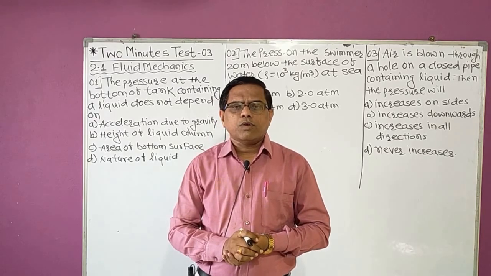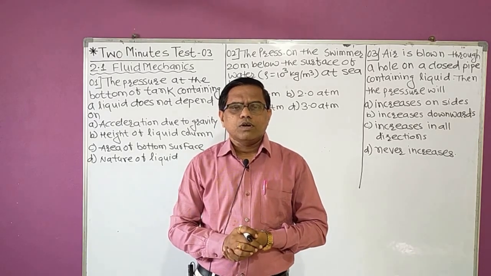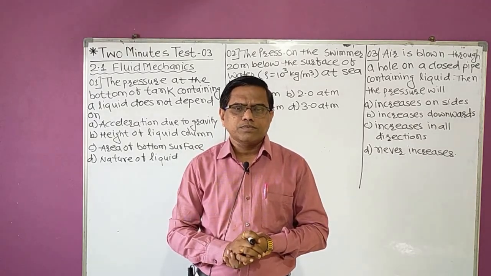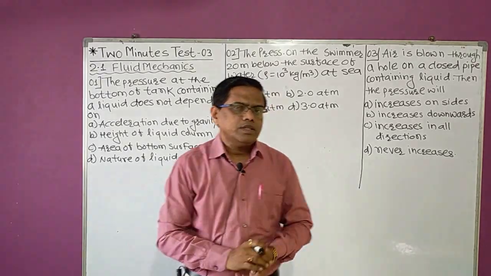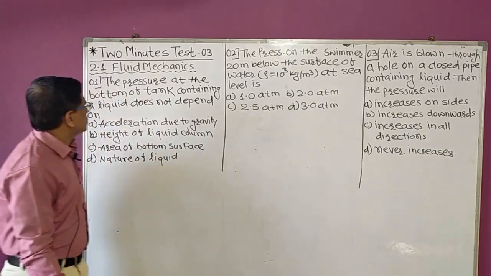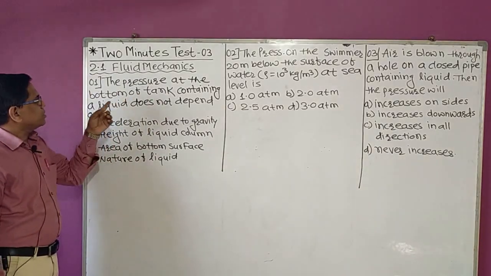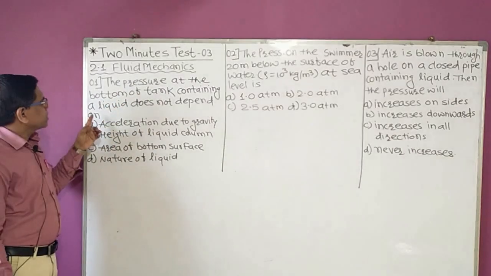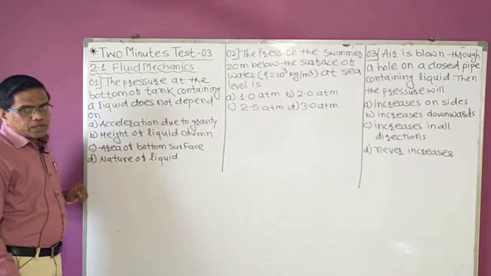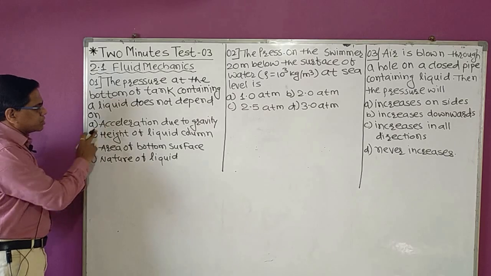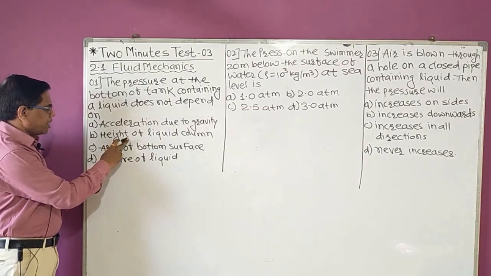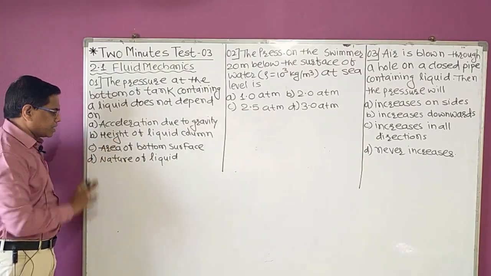Dear friends, now we'll solve the MCQs on our topic fluid mechanics. First of all, the fluid pressure. In this section, the first MCQ is: the pressure at the bottom of a tank containing a liquid does not depend on. Four options are given: acceleration due to gravity, height of liquid, area of bottom surface, and nature of liquid.